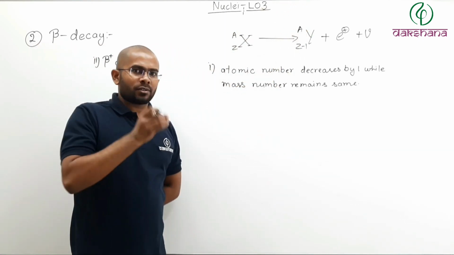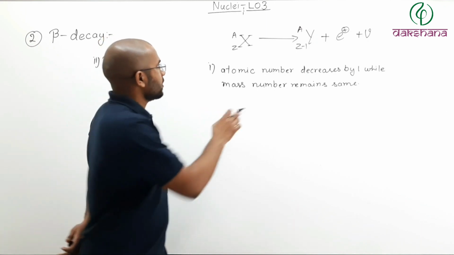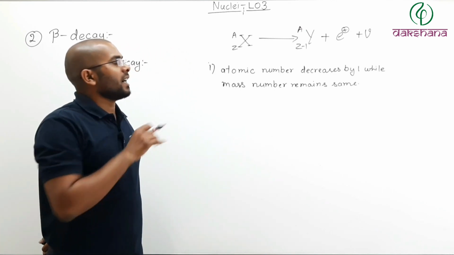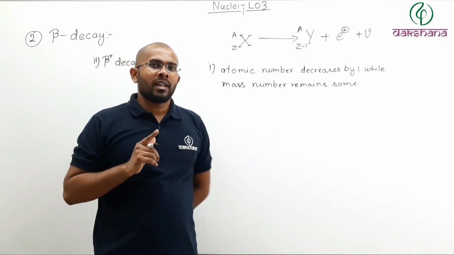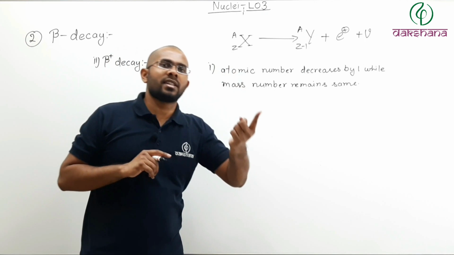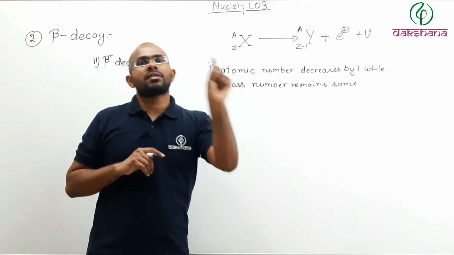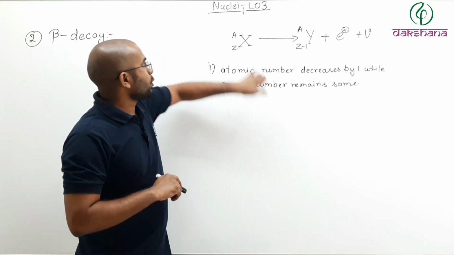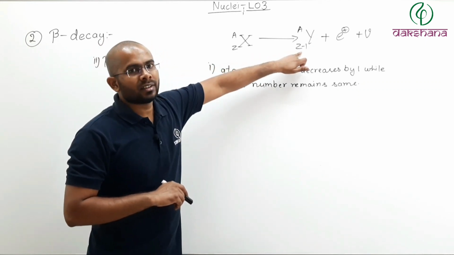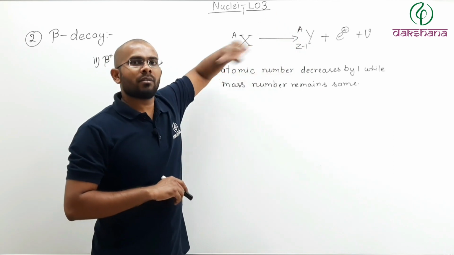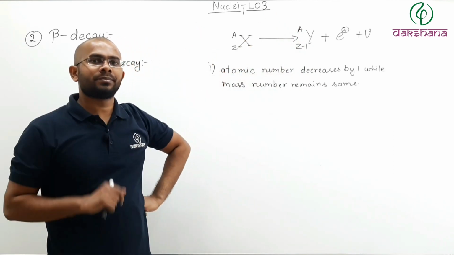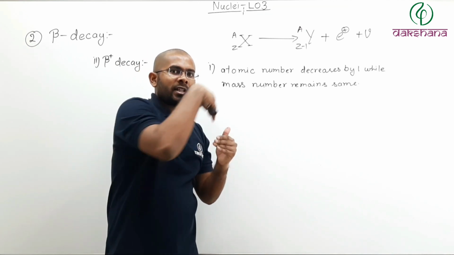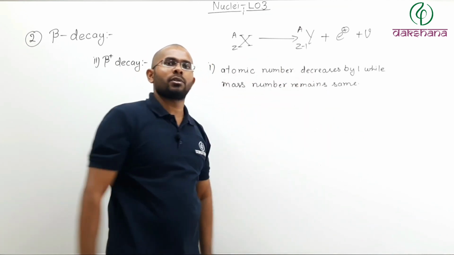Now how does this actually take place? How is the atomic number decreased by 1? Remember, in case of a beta minus decay, a neutron was changing into a proton. Now what is happening here? The proton number is decreased and the neutron number will be increased by 1. So what should be happening? A proton should be converting itself into a neutron.